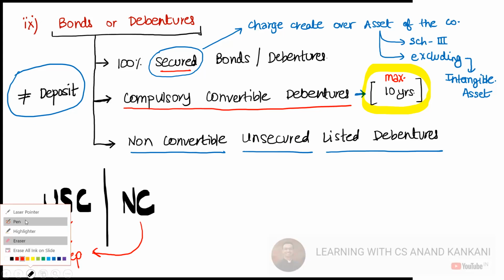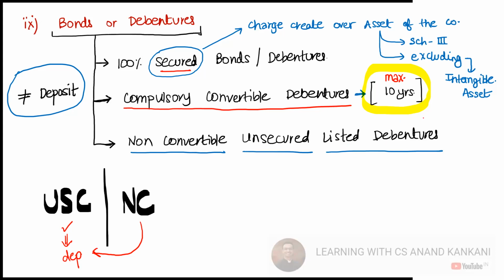So if it's a listed debenture, then in that case it doesn't matter whether it is secured or unsecured. Is it convertible debentures or is it non-convertible debenture? It doesn't matter. This is only in case of unlisted debentures. Guys, this is clear. Yes, sir. Right? So you have debentures. So listed debentures are never considered as deposit.